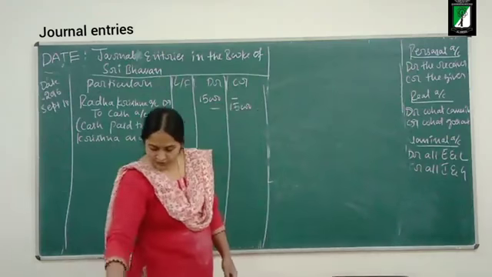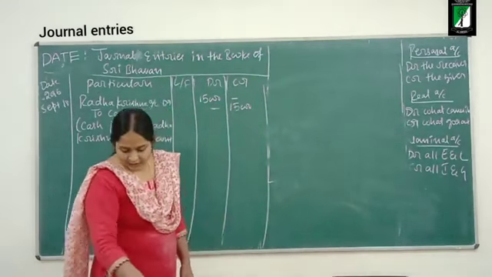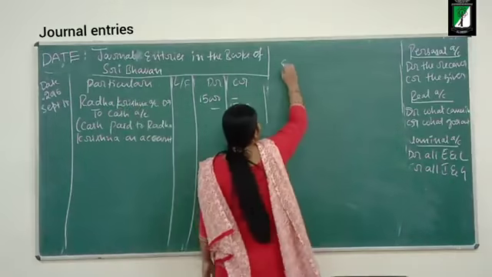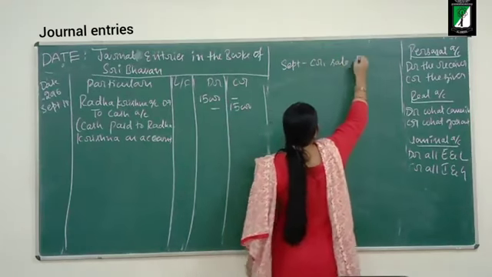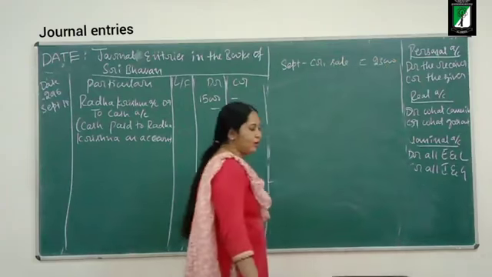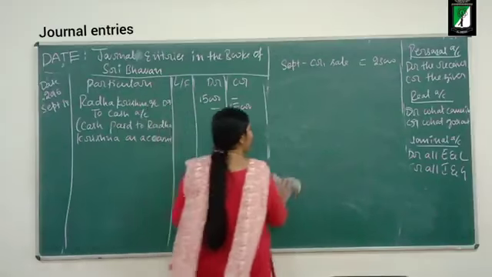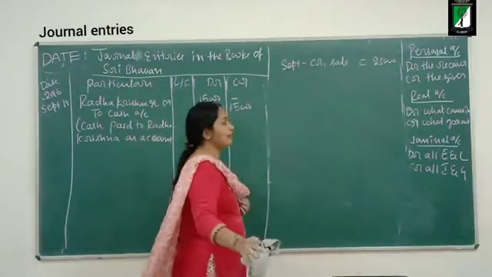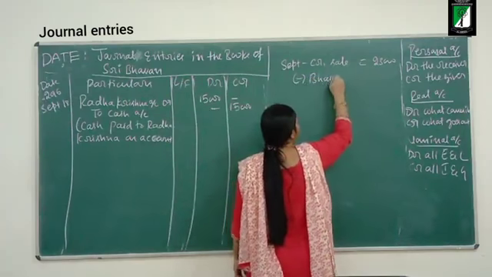The business had sold goods to Bhavana on credit on September 15th, for rupees 23,000. Now Bhavana is settling her account by paying 22,500.